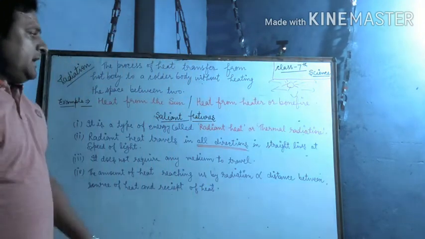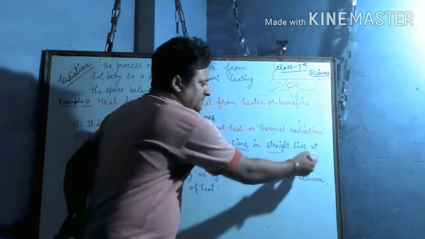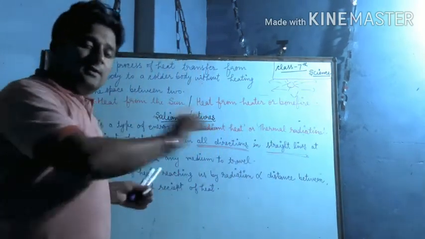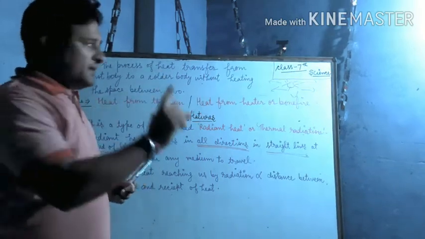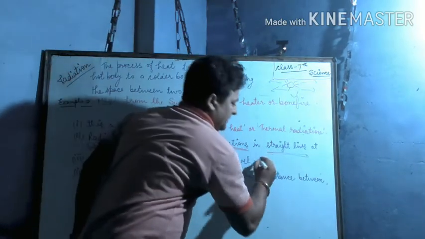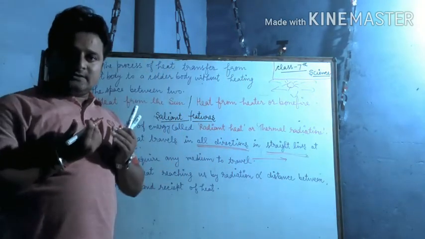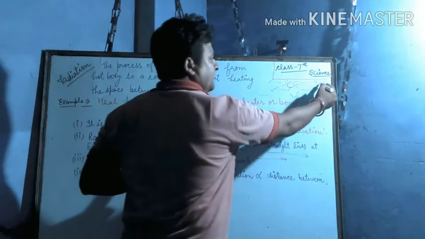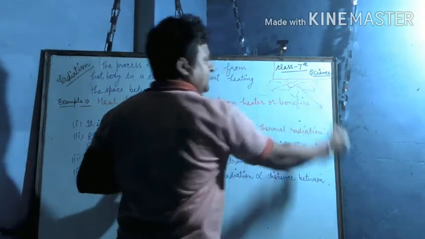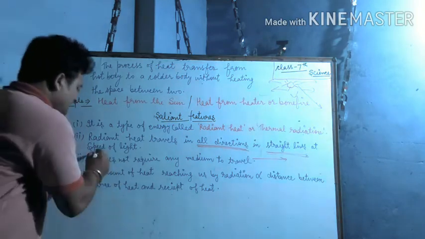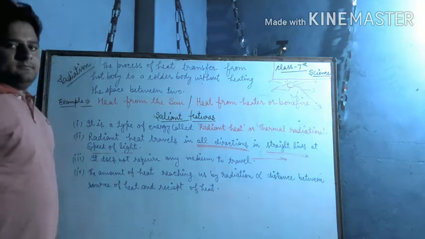Understand? Wherever it goes, it will go in a straight line, in a single line, like this. Suppose it is coming to us, then it comes directly from the sun to us in a straight way. Understand? At the speed of light.